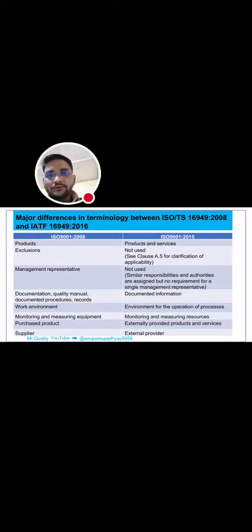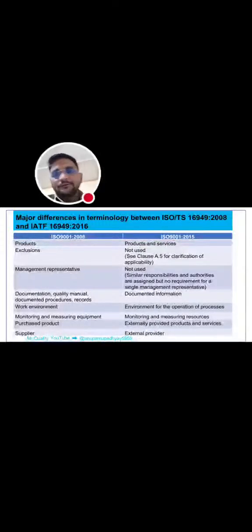Actually, in ISO 9001:2008 we use "products", and in the ISO 9001:2015 version we use "products and services". In place of "exclusions" we are now using "not applicable". The "management representative" is not used actually, but responsibilities are more clear. It means similar responsibilities. And documentation: quality manual, documented procedure, and record are now replaced by documented information, and work environment is also replaced by environment for the operation of processes.